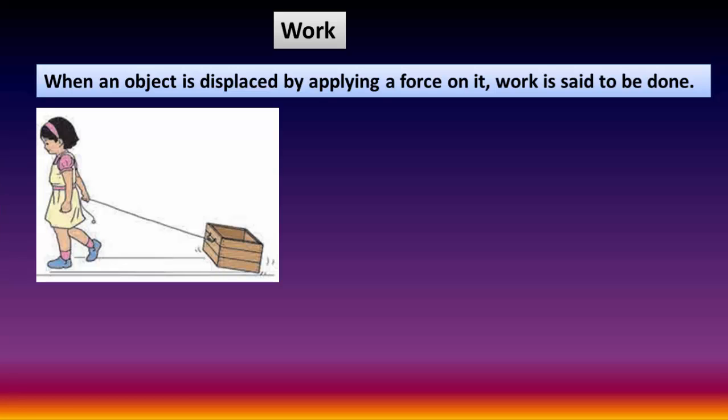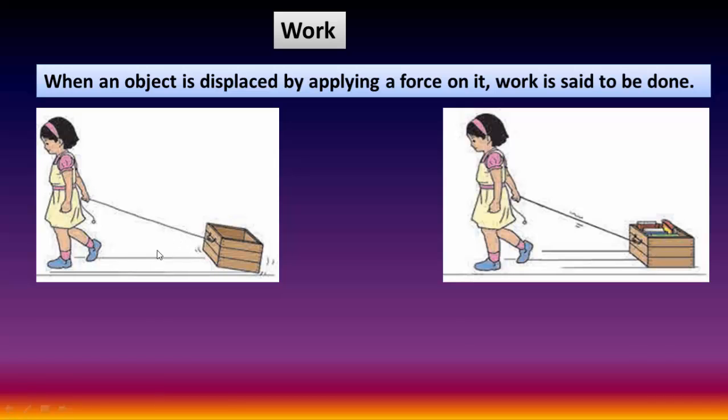Look at this picture. Tie a string to an empty box. Pull the empty box through a distance of 10 meters along a straight line. Now look at this second picture. Now fill the same box with 20 books. Pull the box again through a distance of 10 meters in a straight line.